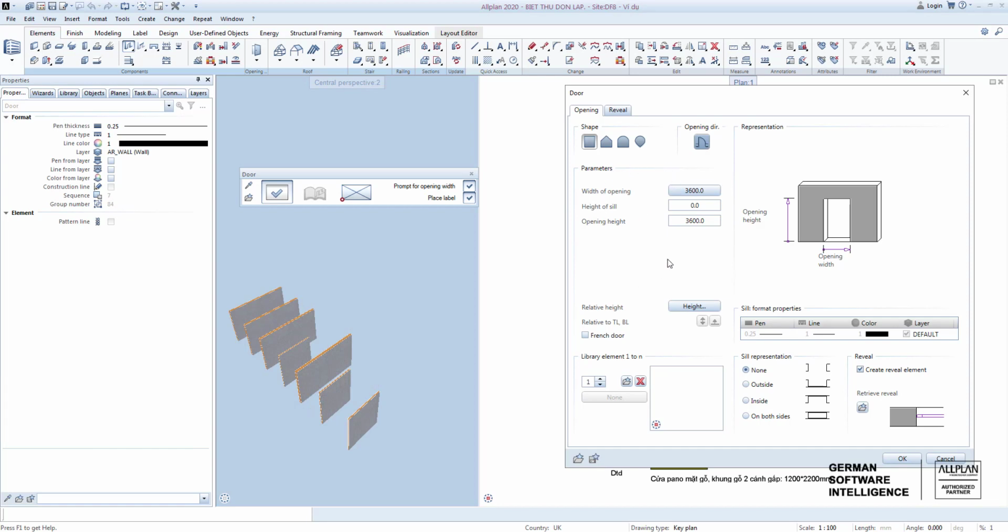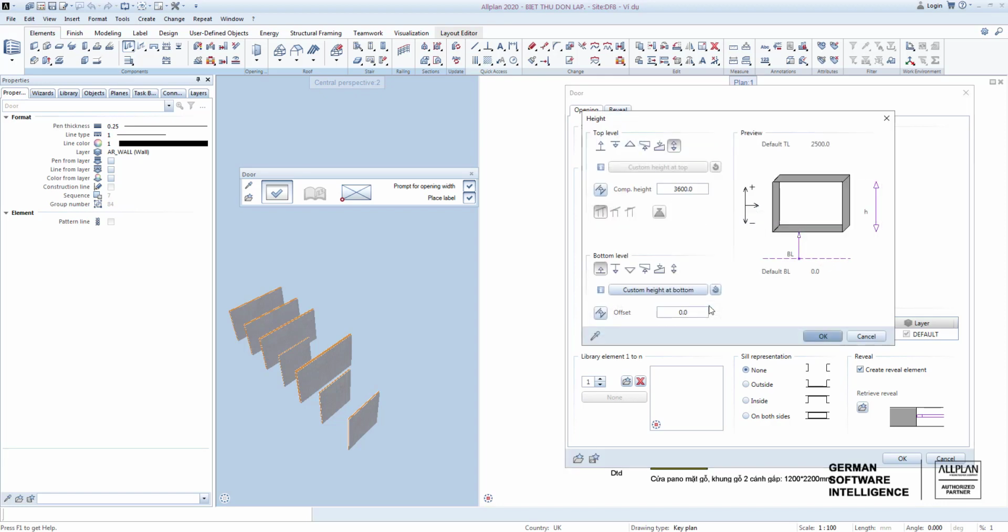Geometry parameters part for the door. For width of opening, you can enter a new value. Example, width of 3,200 mm. Next you enter the height of the opening. For example, 3,600 mm. Height of sill. Of course, you can set the door height with this height button.